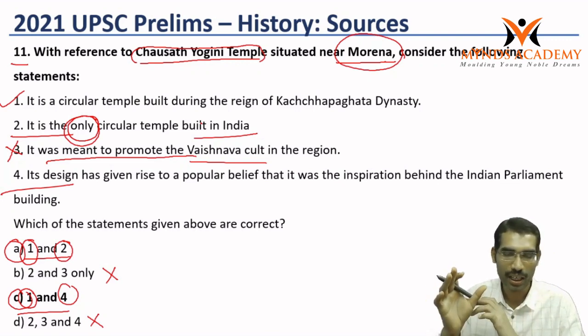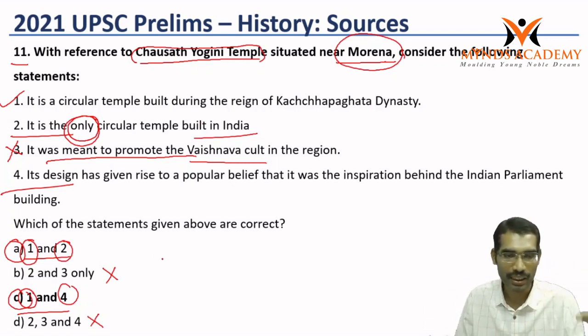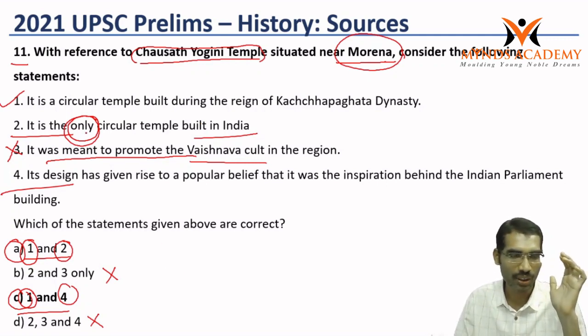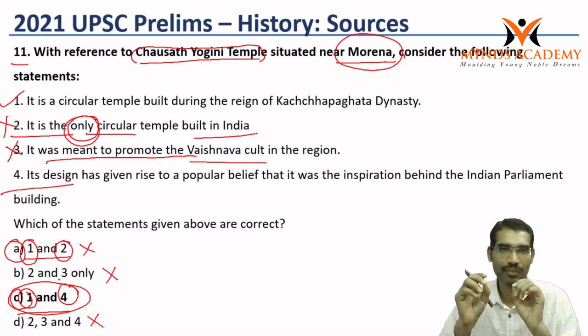So that's why I am not saying always, most of the time, because anyway we have to take the guess. 50% chances are there, we have to take the guess. It is the only circular, that means most of the time such statements go wrong. So if we take 2 as wrong, 1 and 4, so we can arrive at the answer.